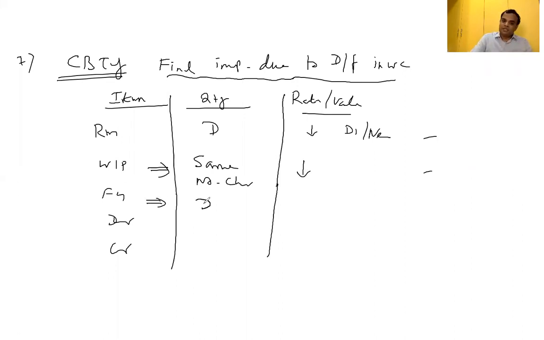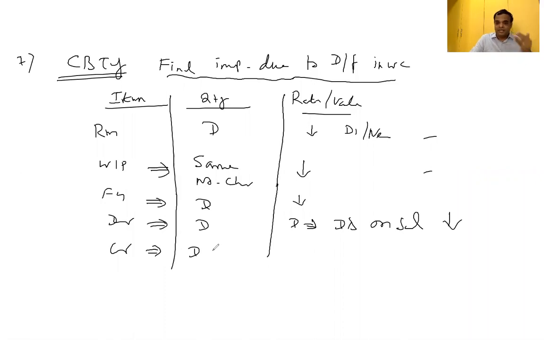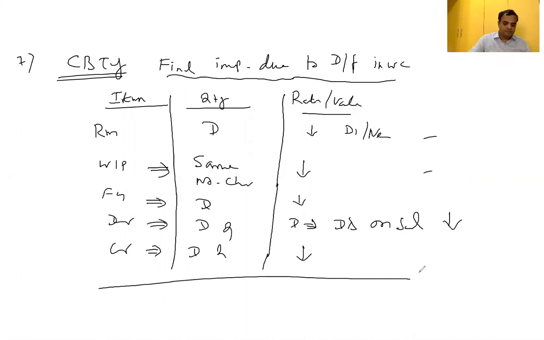Finished goods may double the normal production. Value will decrease. Debtors: double the quantum of debtors is possible, but value wise, because of the sales discount, it will also decrease slightly. Creditors also double means what? From a single supplier you are going to buy more and more quantity. Clear? Quantity wise more, but overall value wise it will decrease. For this concept, they are allotting each 1 mark. This is the manner in which they are asking the past exam questions.